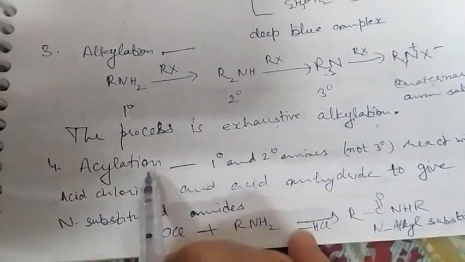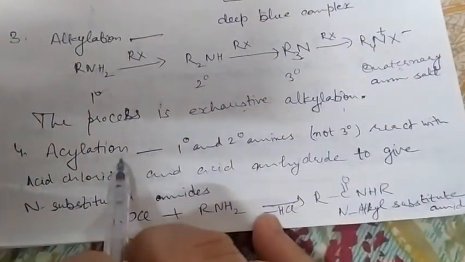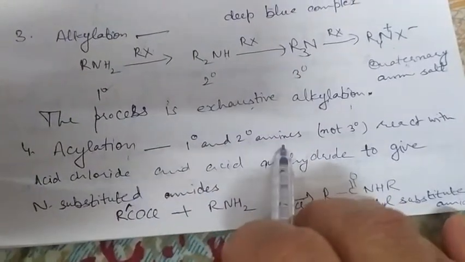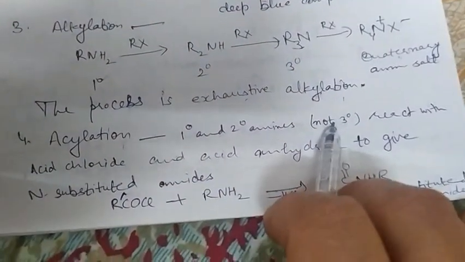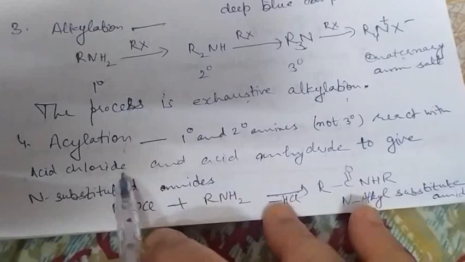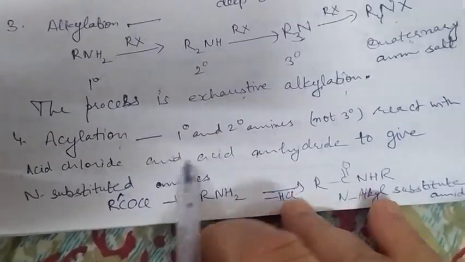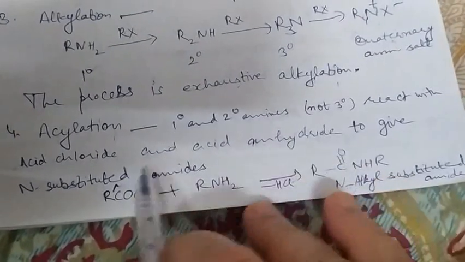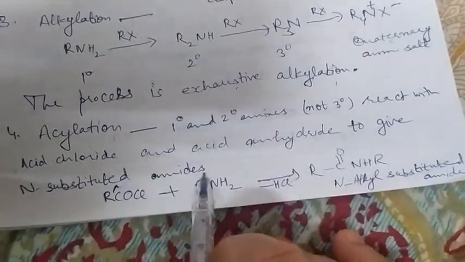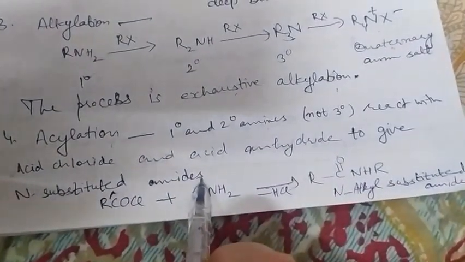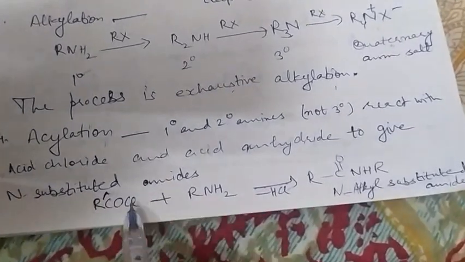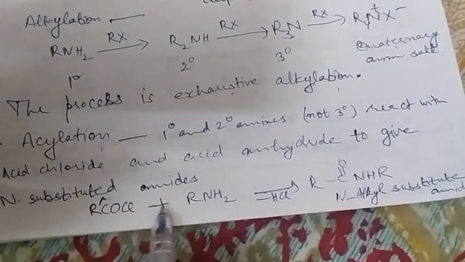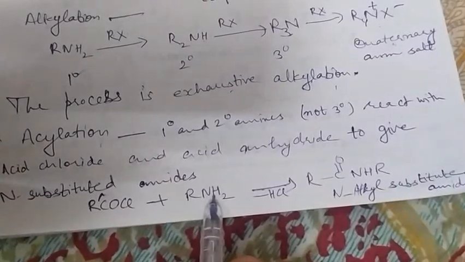Next property is acylation. Primary and secondary amines, but not tertiary, react with acid chloride and acid anhydride to give N substituted amides. N means nitrogen. RCOCl, RNH2.